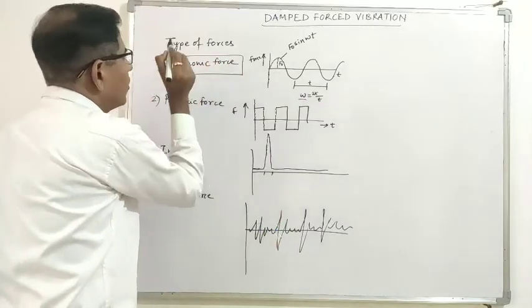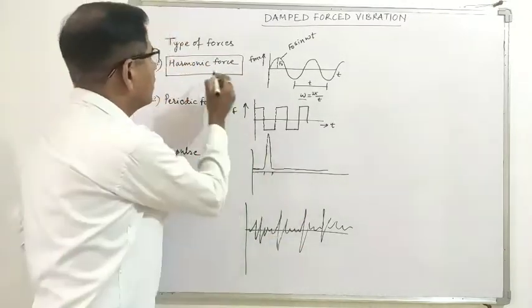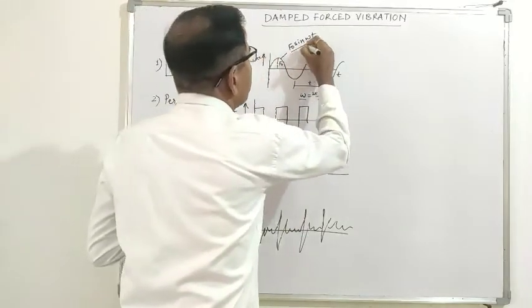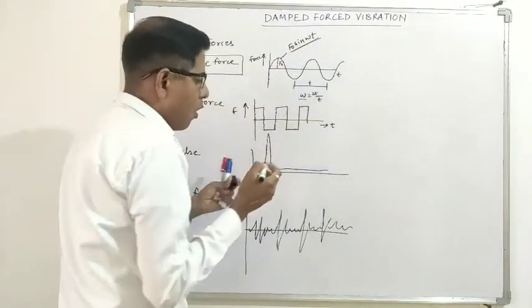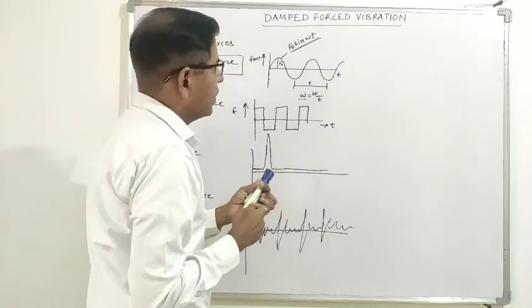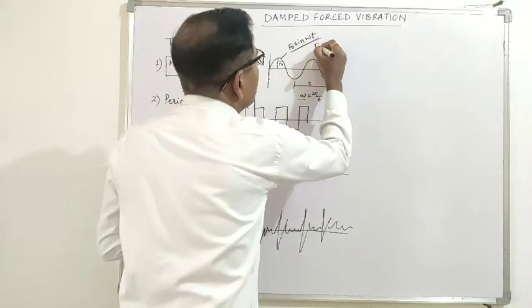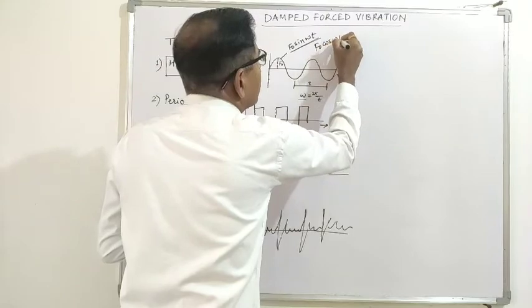We were dealing with harmonic force, and it is given by F0 sin omega t, or it is also given by F0 cos omega t.